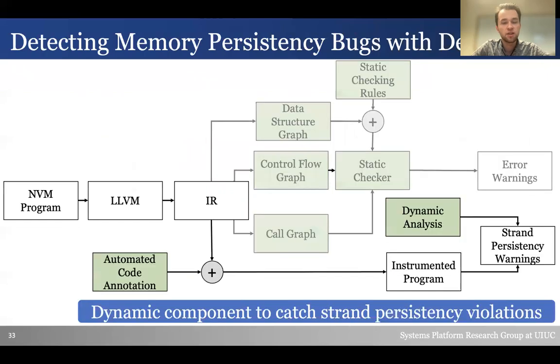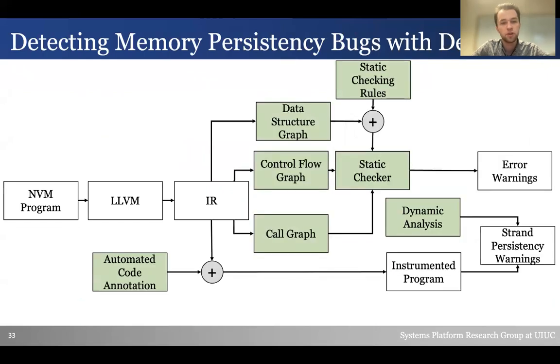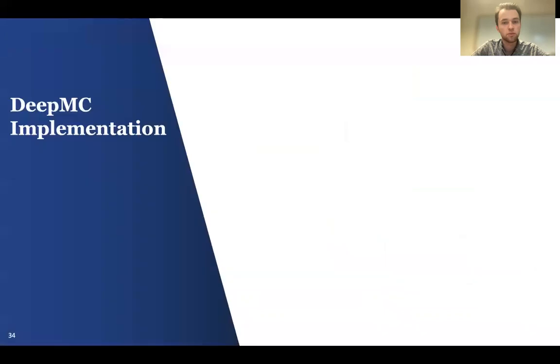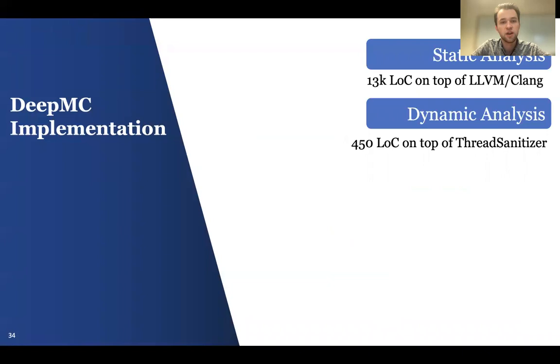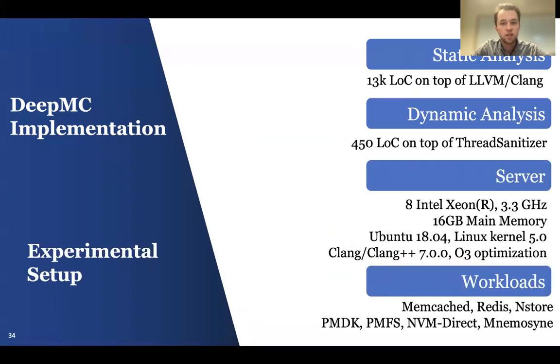We add dynamic analysis now to see the full picture of DeepMC. We implement the static analysis component of DeepMC with 13,000 lines of code on top of LLVM and Clang. And dynamic analysis is implemented using 450 lines of code on top of Thread Sanitizer. To test DeepMC, we use Memcached, Redis, and NStore, as well as example programs from PMDK, PMFS, NVM Direct, and NVM. We do not test strand persistency examples since no current NVM programs tried to implement it.